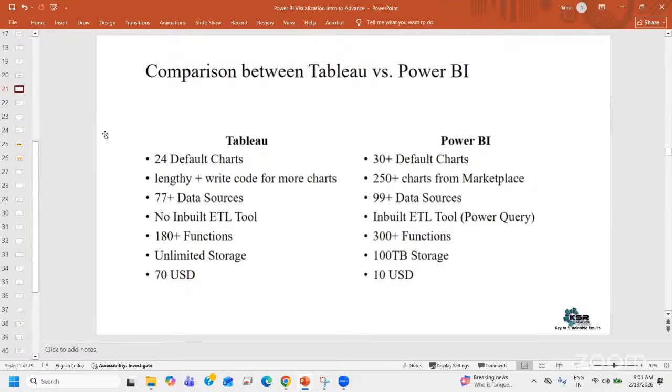Are these charges based on monthly or yearly? Monthly. I'm comparing all monthly, not yearly.